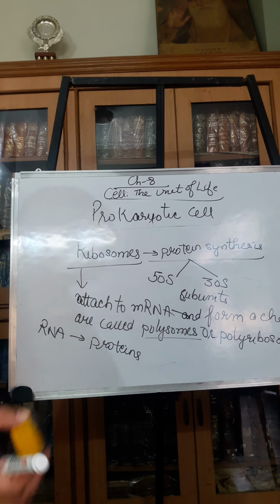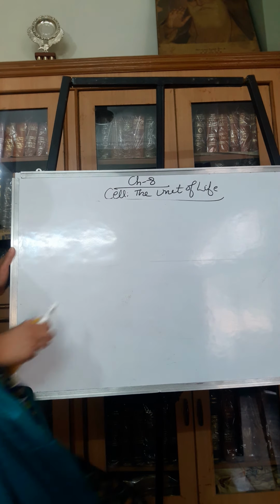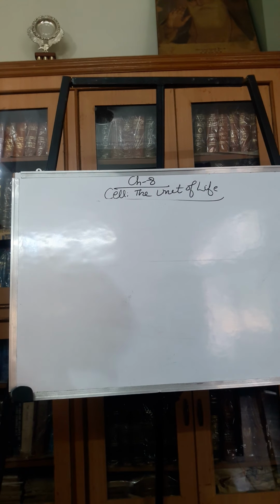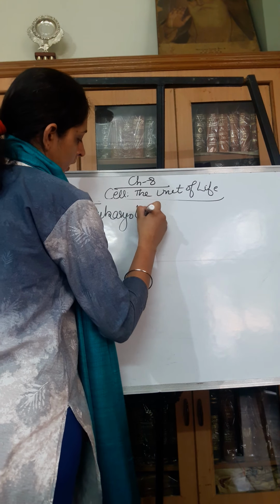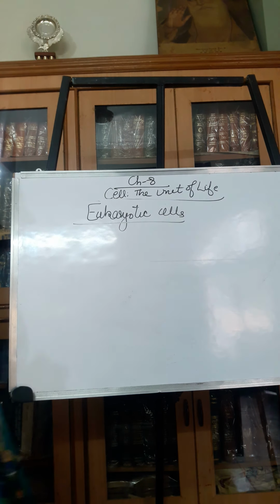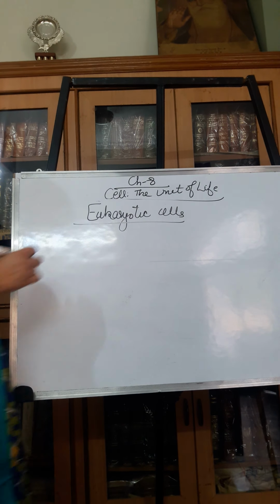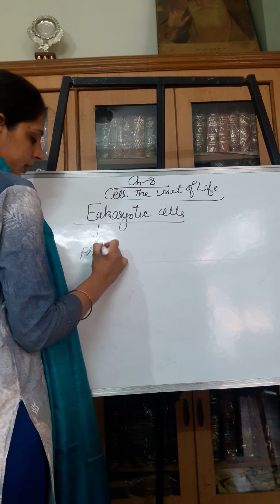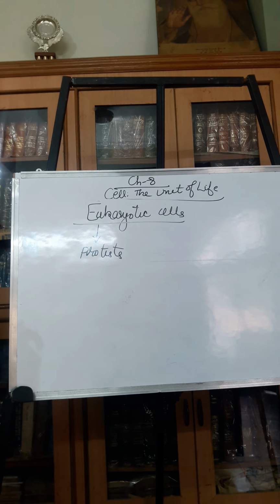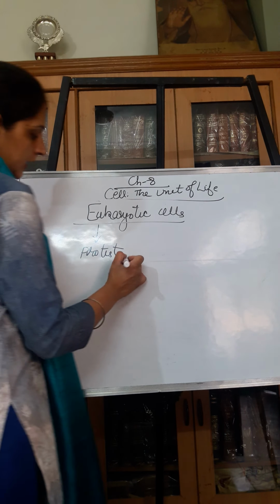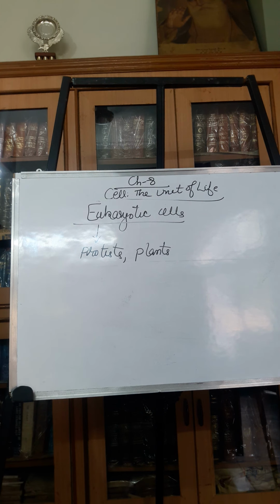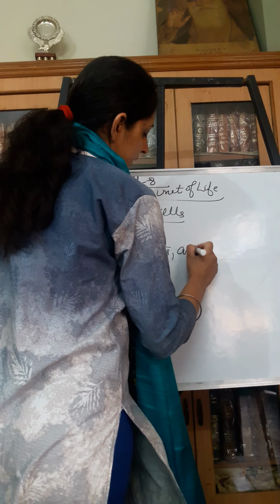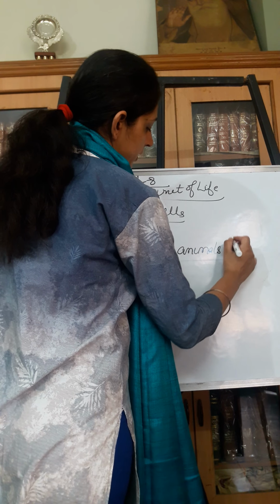Next are eukaryotic cells, although we will discuss them in detail later on. Prokaryotic cells, as I already told you, comprise mainly bacteria. Eukaryotic cells mainly consist of protists, plants, animals and fungi.